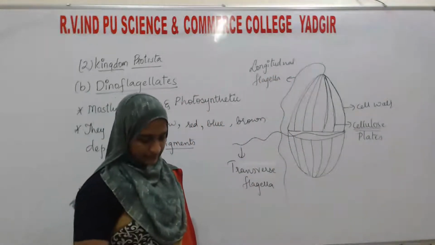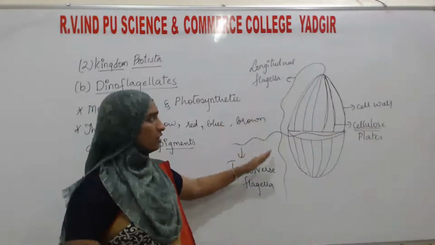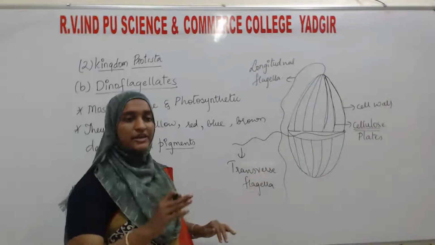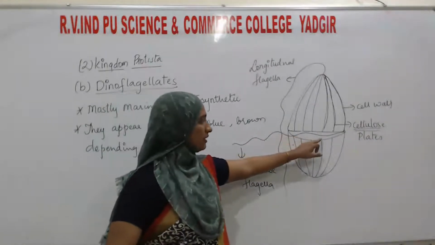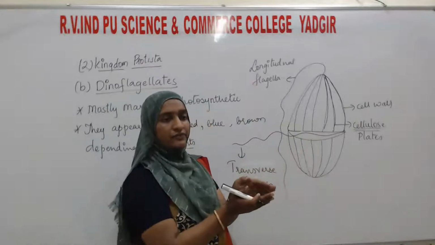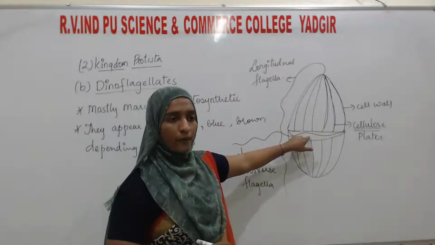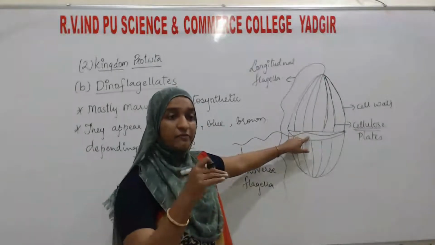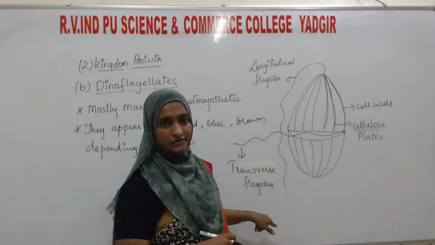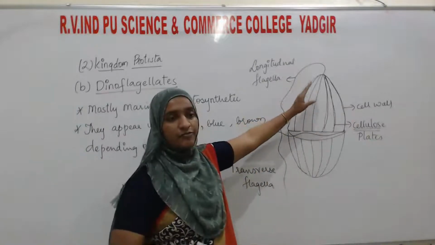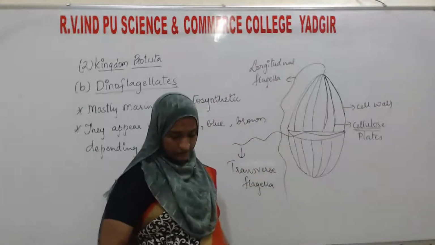The next, this transverse flagellum and the longitudinal flagellum are present on the cell wall plates. You can see, in between the two cell wall plates, there is a furrow, or just like a depression. From there, the transverse flagellum arises. And from in between the cell wall plates, the longitudinal flagellum arises.